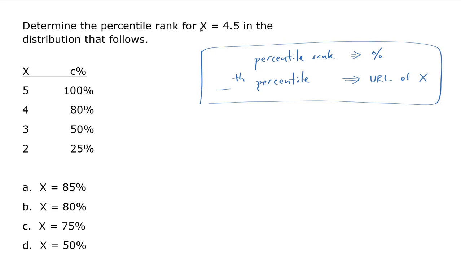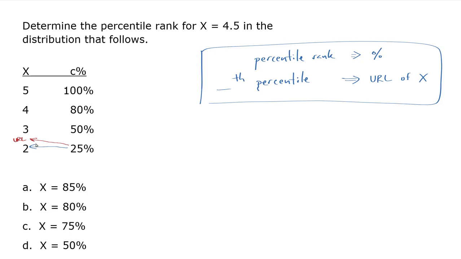Okay, so determine the percentile rank for x equals 4.5 in the distribution that follows. And what I was saying in the previous video was that this distribution table can't be trusted in its current format. We have to think about the percentages that are over here on this side, these percentile ranks. We have to think about them not as corresponding to the number that is in the row with them, but instead as corresponding to the upper real limit of that number.